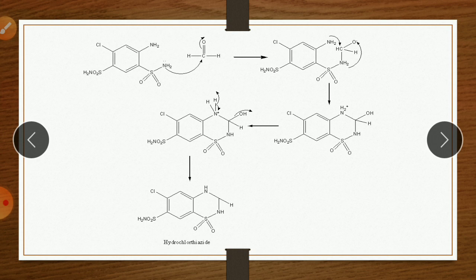So again, the mechanism of action: the lone pair of nitrogen attacks this carbonyl carbon, and it becomes O minus. Then hydride transfer occurs from this NH2 group below, and it becomes OH. And here, simultaneously, the lone pair of this nitrogen attacks this carbon, so the nitrogen bears a positive charge. Then there is removal of a water molecule.